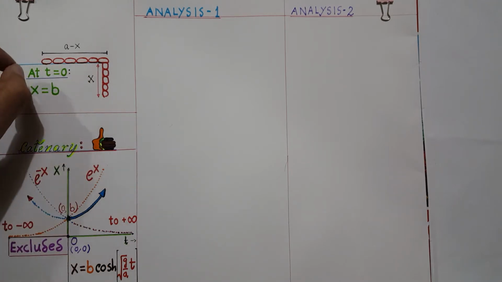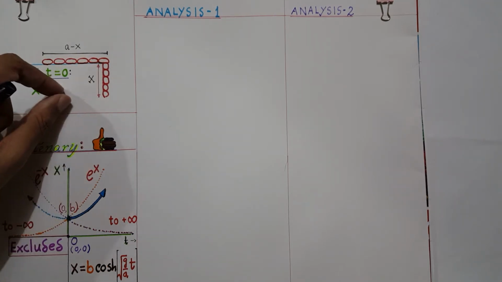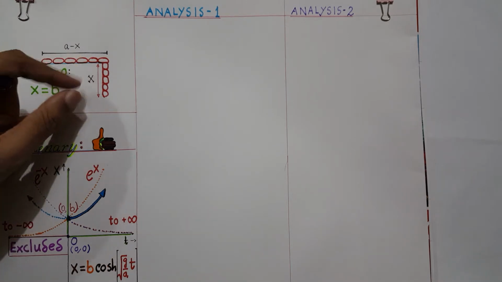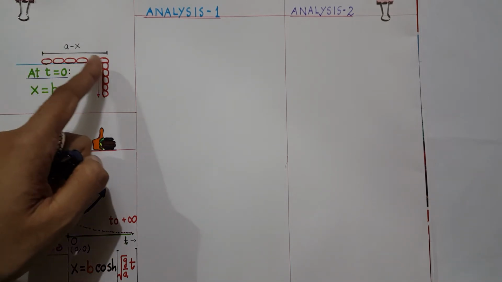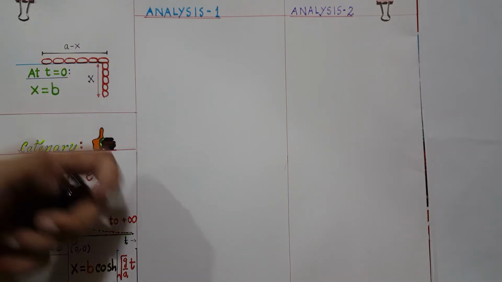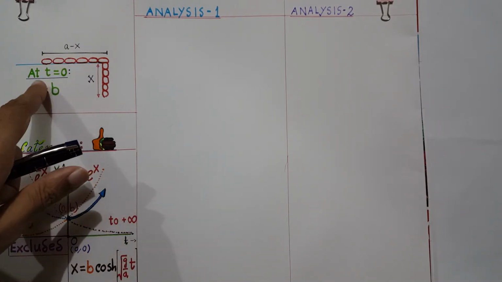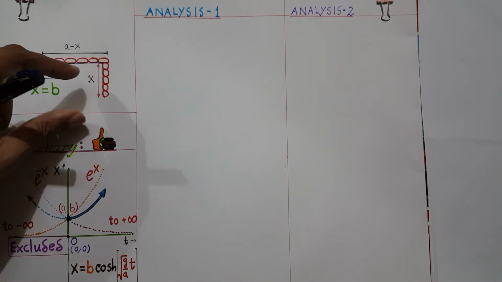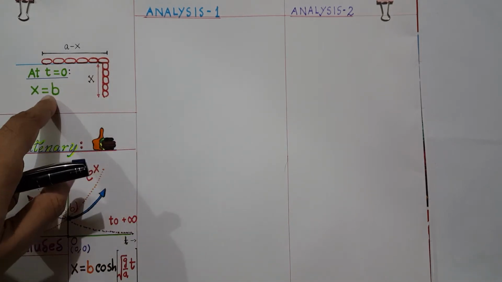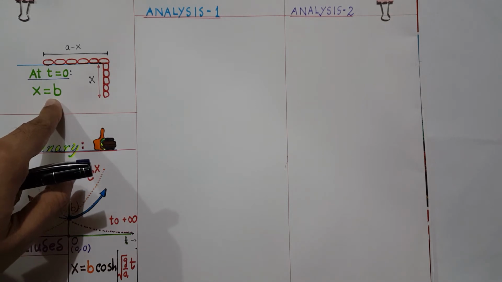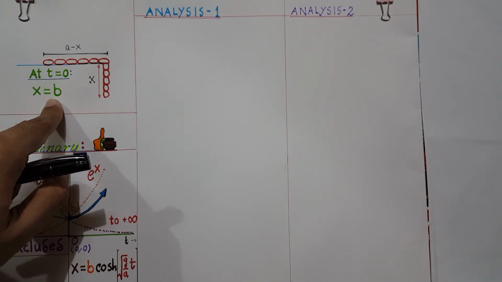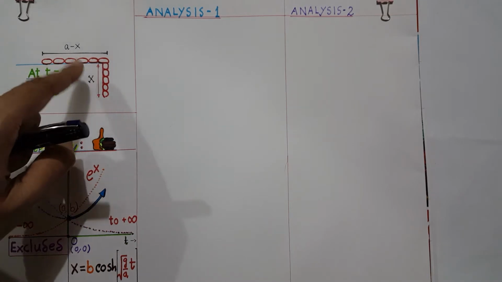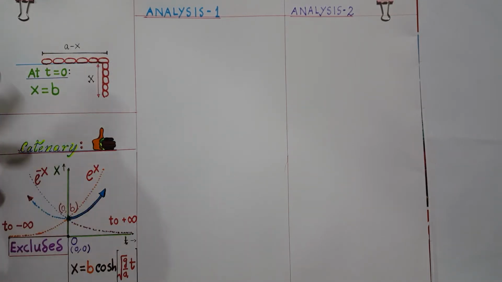So at any arbitrary instant of time, I have drawn this diagram. Suppose X part of the chain is out of the table and A minus X part of the chain is on the table. At the initial instant, that is at t equal to 0, the length of the chain which was hanging was B. The question is, we need to find out the time interval after which the entire chain slips off. And we have considered no friction in our analysis. So once we have defined our problem, now let's get started.